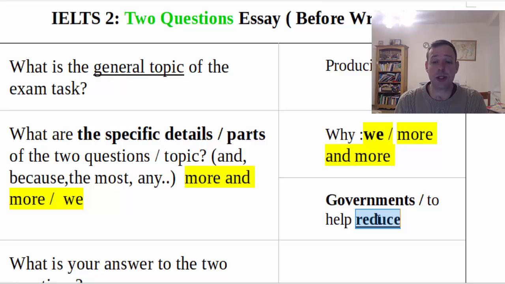Yeah, so some typical mistakes with people, like I said, people would say, you know, we produce a lot of rubbish and this is a big problem. What are the reasons for this problem? I mean, that's okay, what are the reasons for this problem? But, you know, you do want to talk about we there somewhere. And when answering that first question, you forget about more.